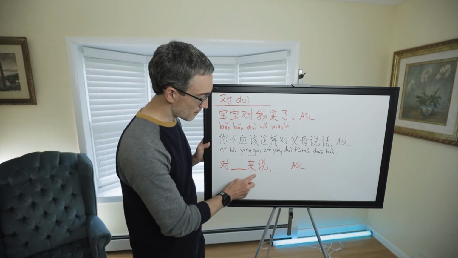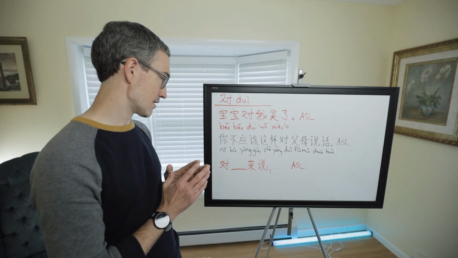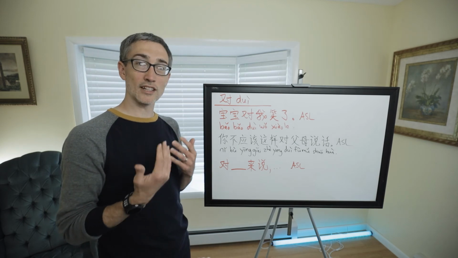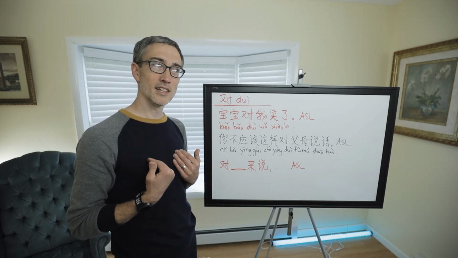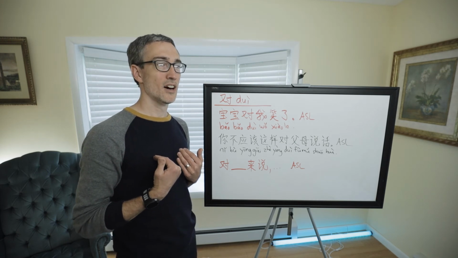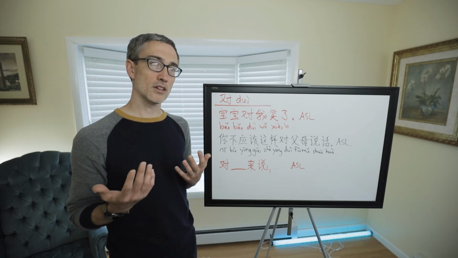So 来说, it means, let me see if I can translate this. In English, we usually just say to a person. Like, to me, this is not a good idea. Or about me, or in my opinion, something along those lines.